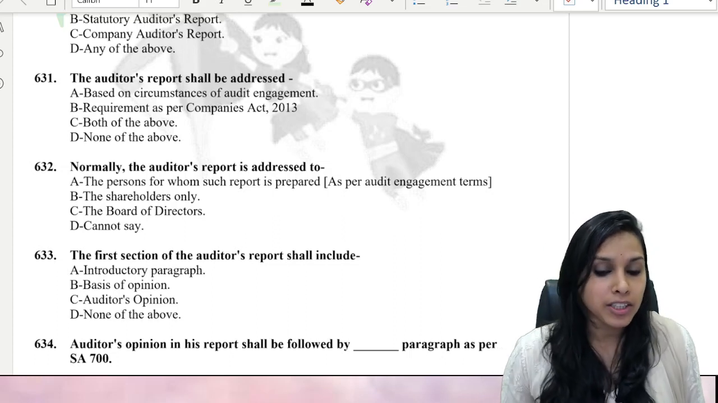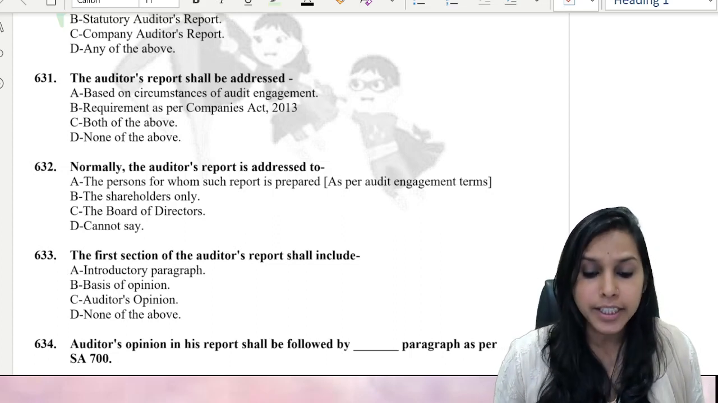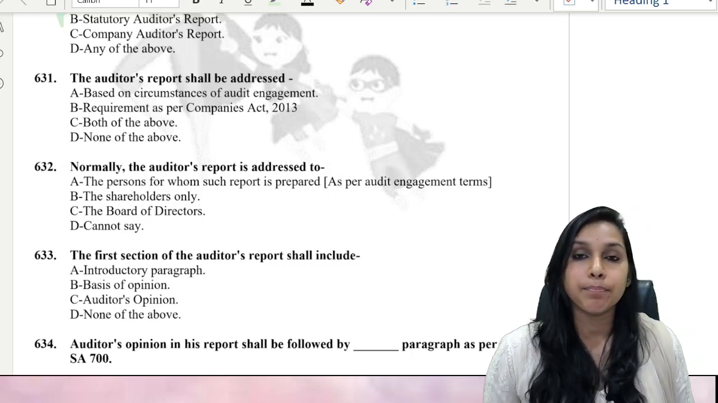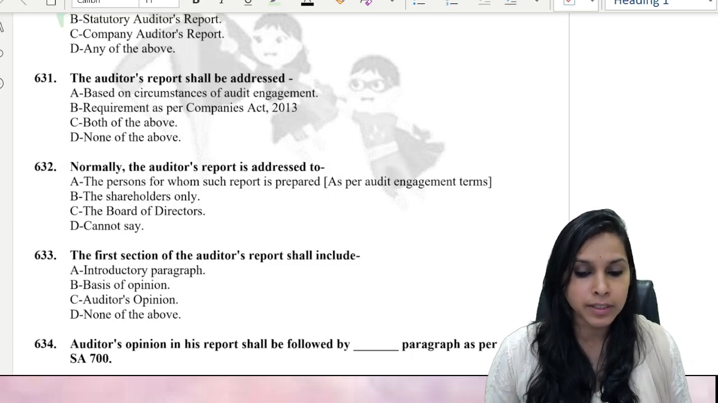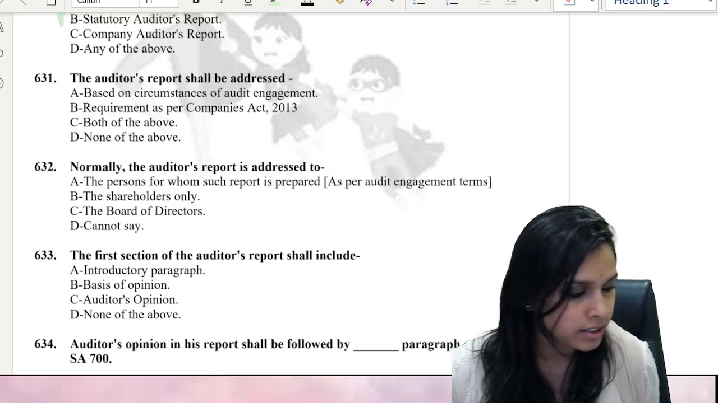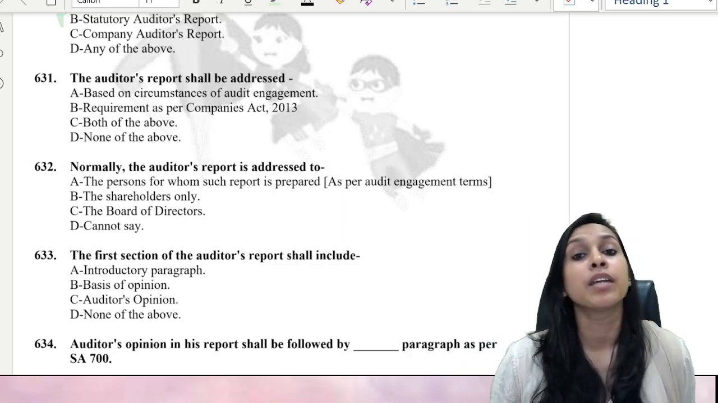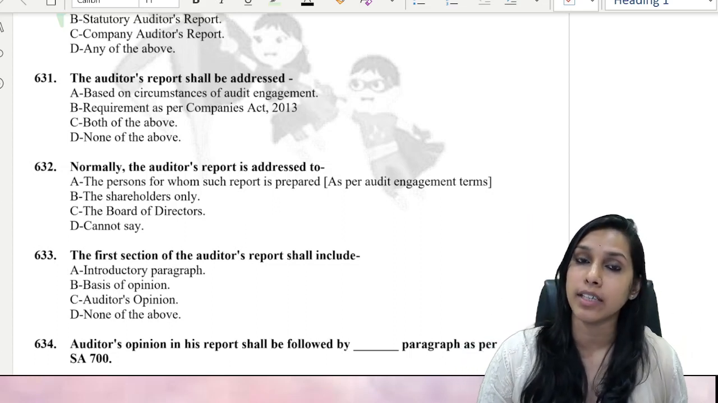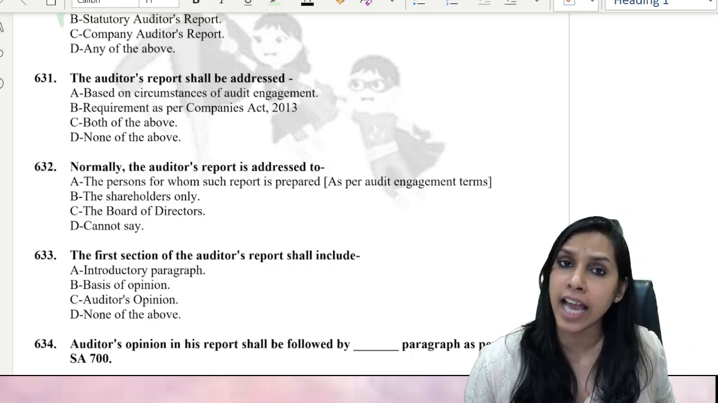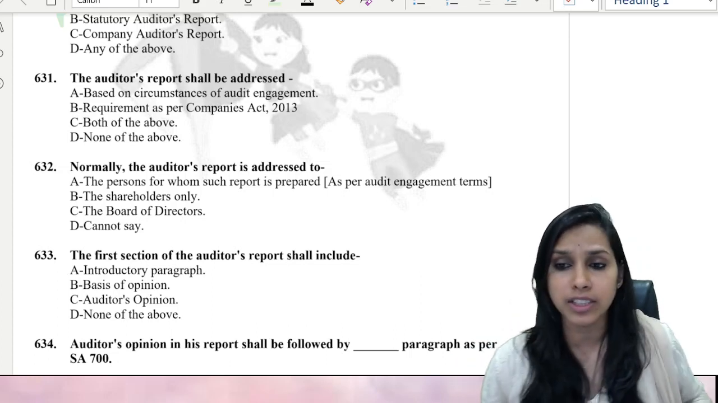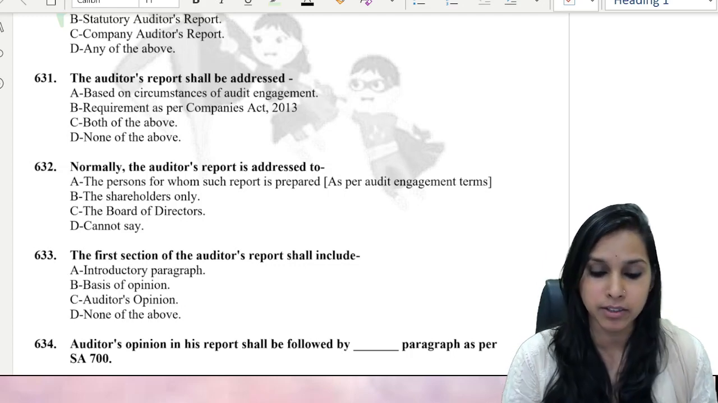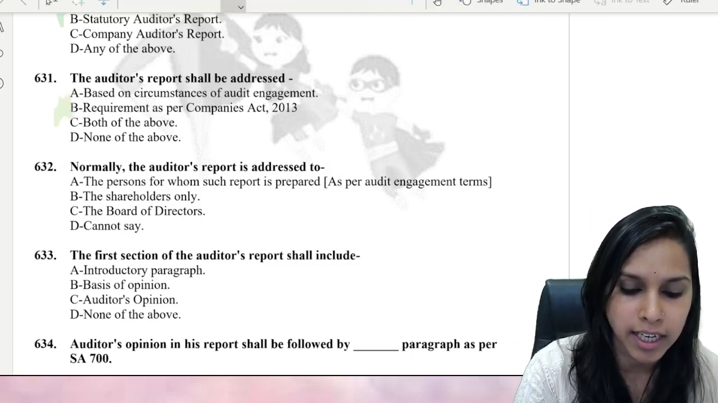Let's go to question number 631. The auditor's report shall be addressed. A. Based on circumstances of audit engagement. B. Requirement as per Companies Act 2013. Come on, tell me, my dear friends. We have seen that audit is the examination of financial information of any entity. Again, I repeat, it is any entity, not just limited to companies. And Companies Act is applicable only to companies. So definitely B cannot be a part of the answer.